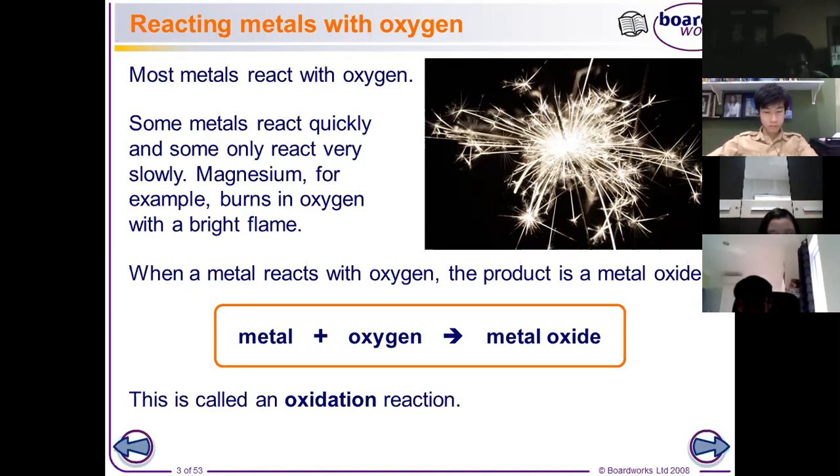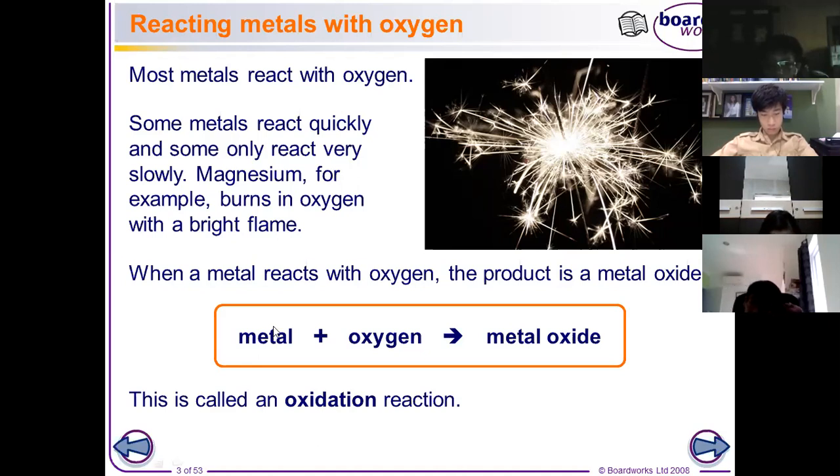One of the examples given in here is magnesium, right? But we'll be using the iron. So iron, for example, burns in oxygen and produces a bright flame, like what you see in the picture. When a metal reacts with oxygen, the product will be a metal oxide, of course using the name of the metal that you just mentioned. So let's say iron plus oxygen, the product will be iron oxide.